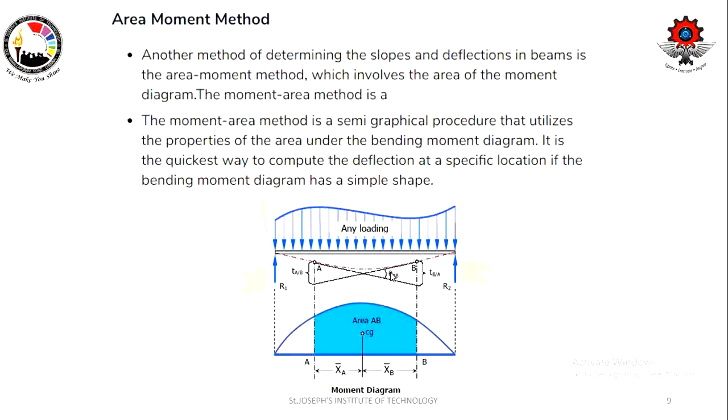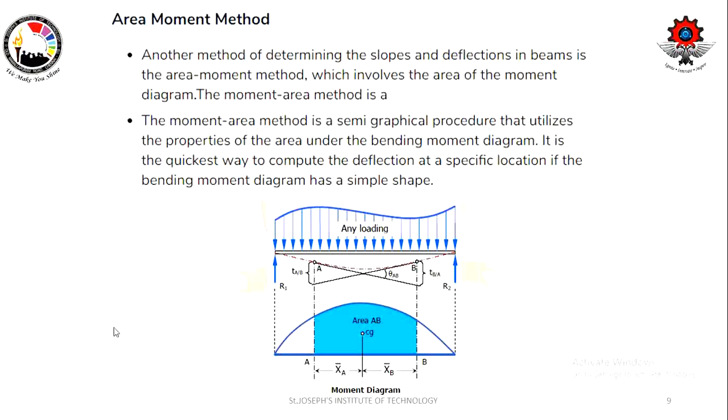Next method is the area moment method. Area moment method is again one of the methods to find out the slope and deflection of a beam. It involves the area moment diagram. What is the area moment diagram? It is nothing but your bending moment diagram. We have already seen the shear force and bending moment diagram unit. Same procedure is applied here.